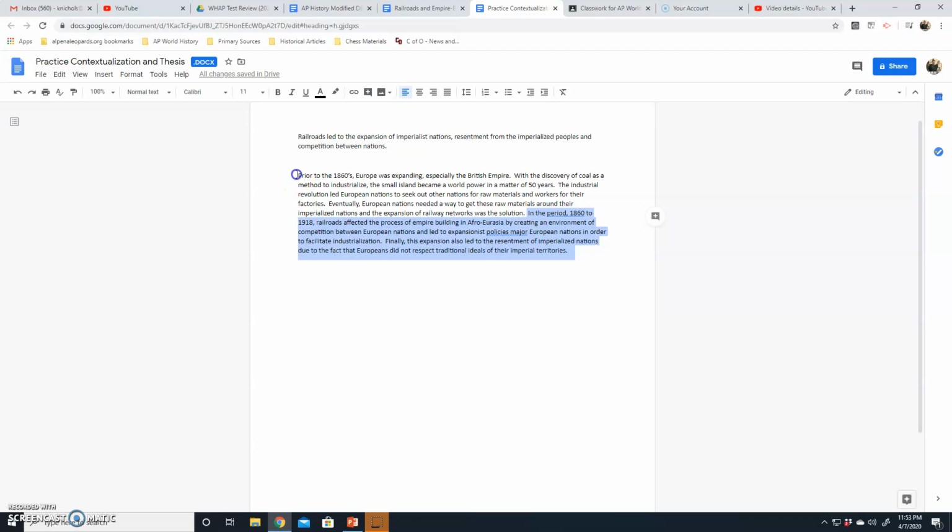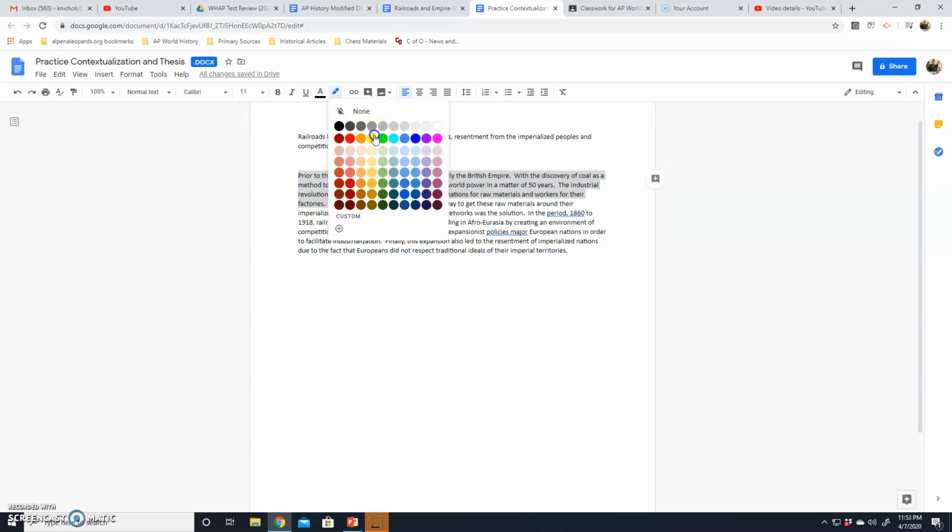My contextualization is this right here. So I'm going to try to highlight that. Prior to the 1860s, Europe was expanding, especially the British Empire, with the discovery of coal as a method to industrialize. The small island became a world power in a matter of 50 years. The Industrial Revolution led European nations to seek out other nations for raw materials and workers for their factories.